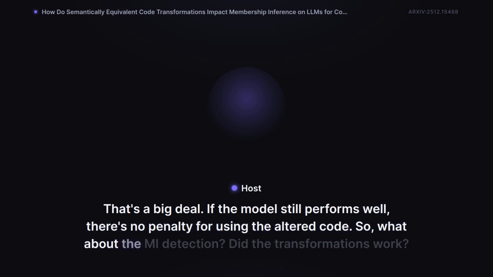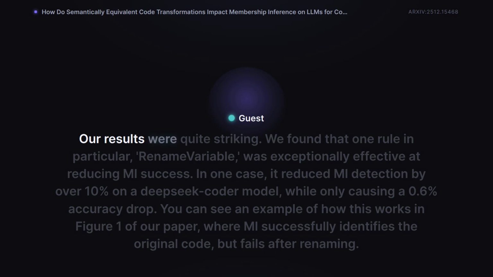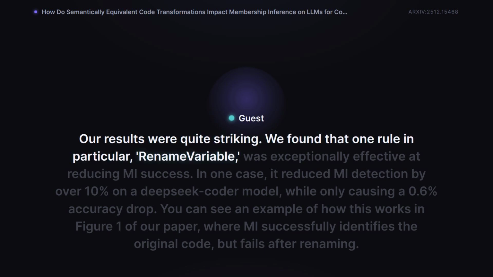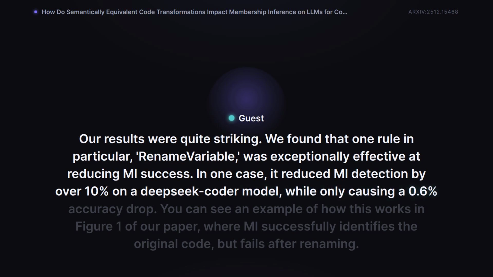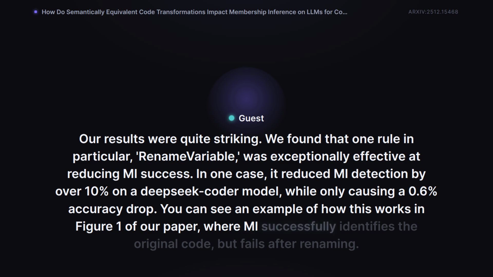So, what about the MI detection? Did the transformations work? Our results were quite striking. We found that one rule in particular, rename variable, was exceptionally effective at reducing MI success. In one case, it reduced MI detection by over 10% on a DeepSeek coder model, while only causing a 0.6% accuracy drop. You can see an example of how this works in Figure 1 of our paper, where MI successfully identifies the original code, but fails after renaming.